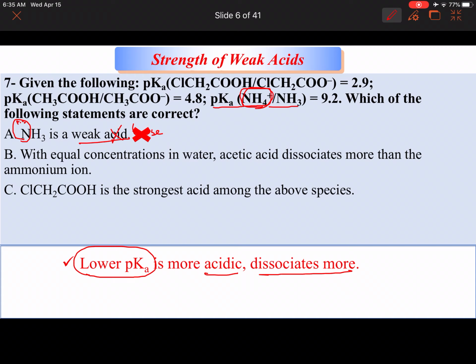So with equal concentrations in water, acetic acid dissociates more than ammonium. So where's the acetic acid? The pKa, that's acetic acid right here. pKa is 4.8. And the ammonium has a pKa of 9.2. So who's more acidic? The lower pKa. So acetic acid is more acidic. And therefore, will it dissociate more? Yes, it will. So this is actually correct.